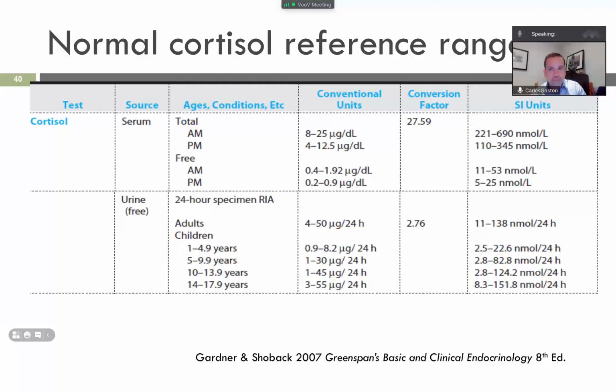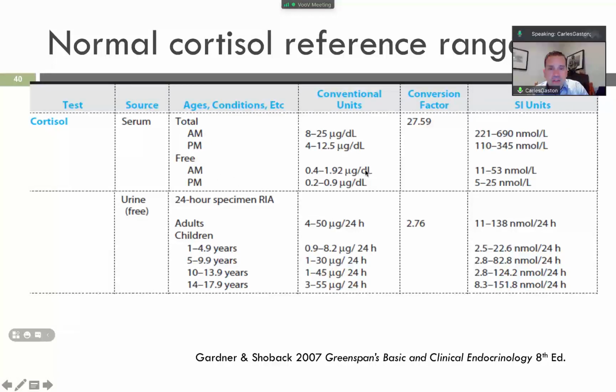Okay? Right? So if we look at cortisol in serum, cortisol in urine, right? And this is the difference. Cortisol in the morning, AM, and PM at night, right? And then we can see here in serum, free circulating cortisol, those are the normal ranges, from 8 to 25. There is a conversion factor, right? And then it gives you the nanomole per liter, which is in between 2 to 1 to 690 nanomole, okay?